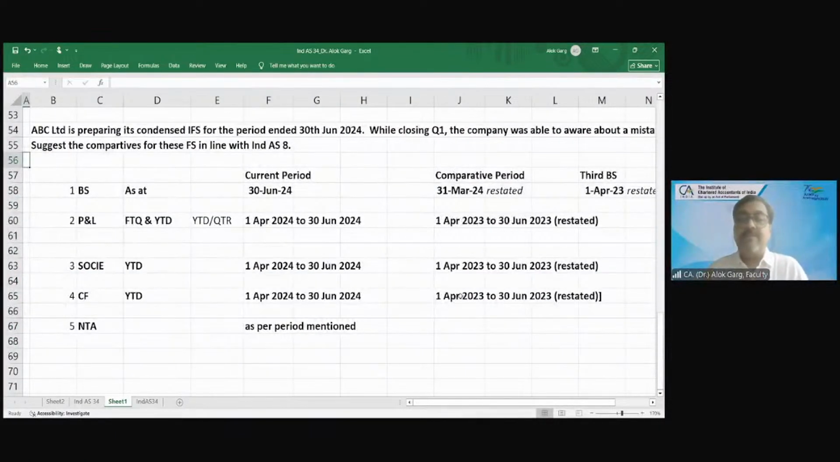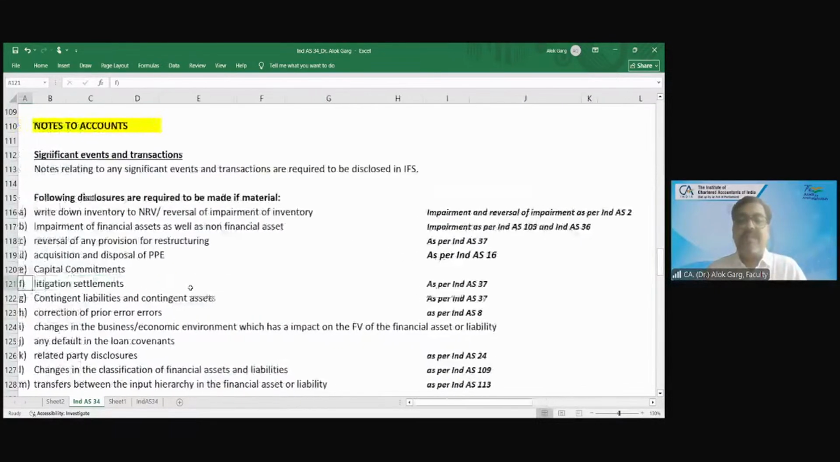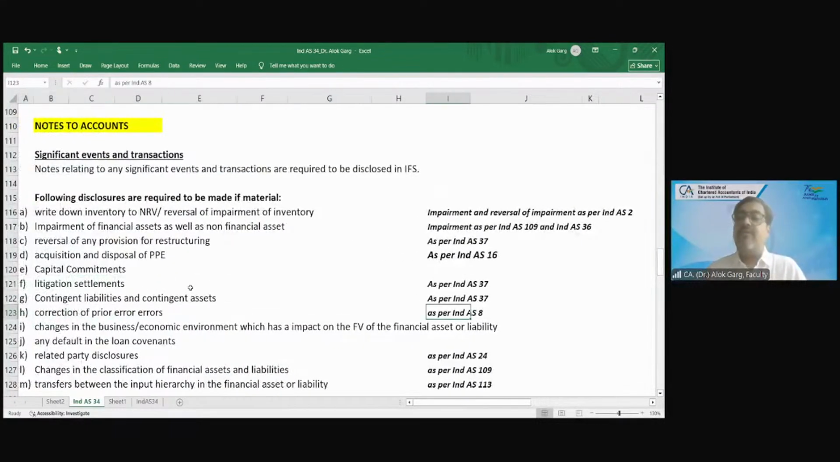So friends, in your interim financial statement, if there is a correction of prior period error, then you have to apply Ind AS 8 and you have to give the third balance sheet, you have to restate your comparative, and you have to give all the disclosures, all the reconciliation.